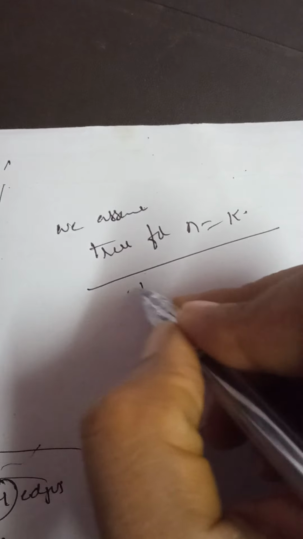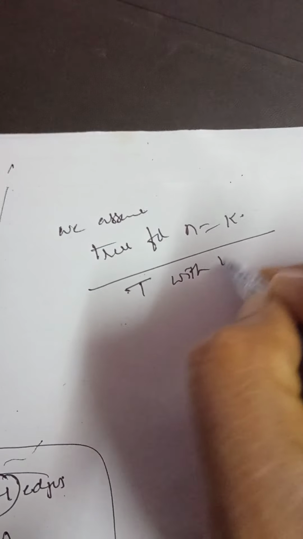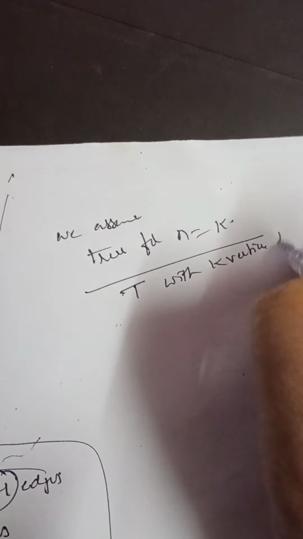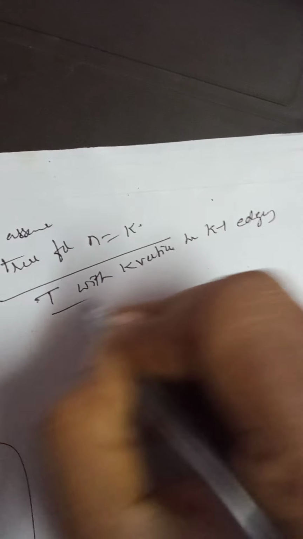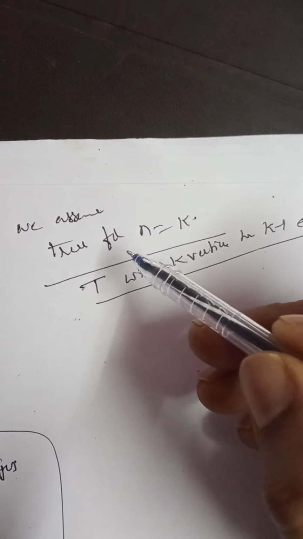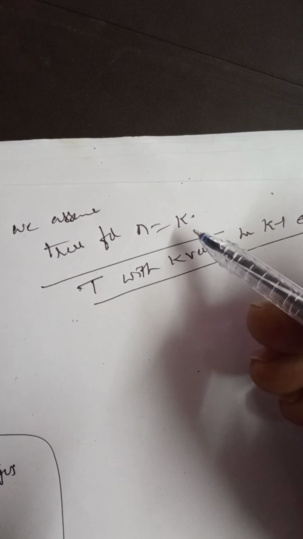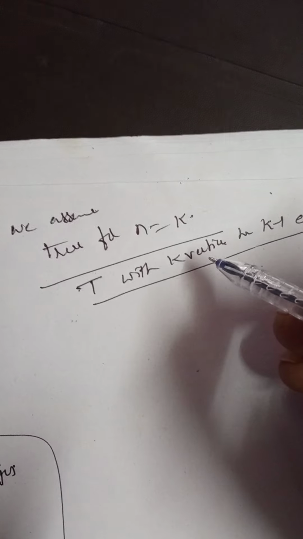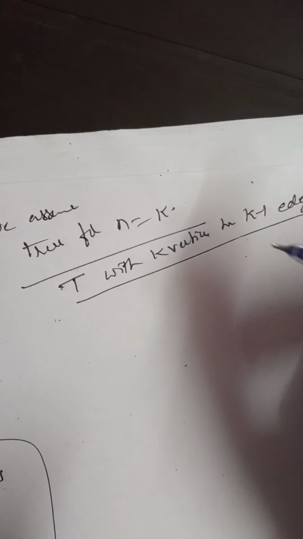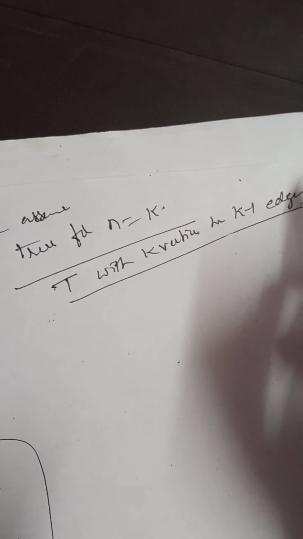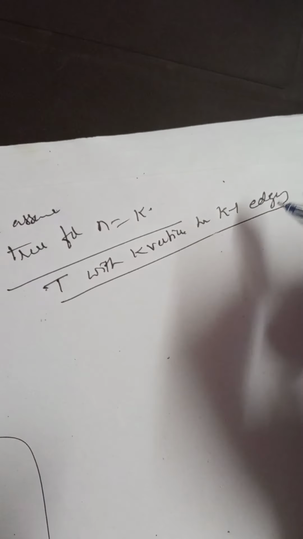That means a tree with k vertices has exactly k minus 1 edges, right? This is true for n is equal to k, by mathematical induction.